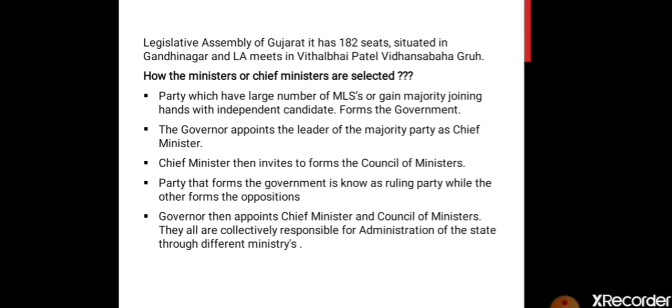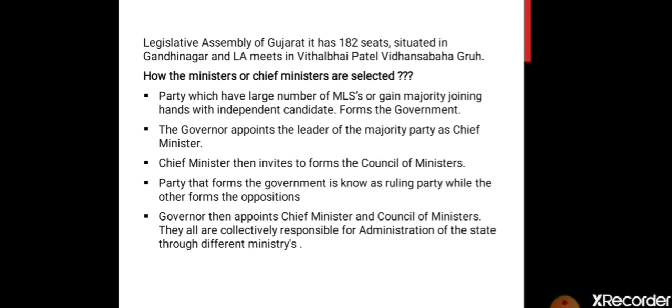So to conclude, who are our representatives? Our representatives are Members of the Legislative Assembly. These members are elected by the people through elections that take place every 5 years. When these MLAs come together and form a majority, they form a government. The party which forms the government is known as the ruling party, and the one which fails to show the majority is known as the opposition party.